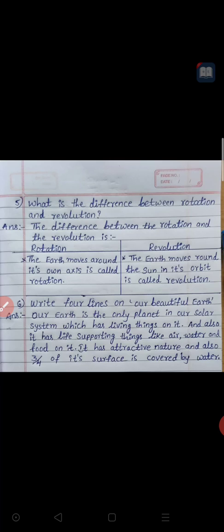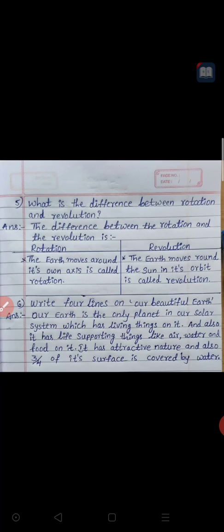Next, last question. Write 4 lines on our beautiful Earth. About our Earth, you need to write any 4 sentences. I have given one, so you can write your own sentences also for this question. I will explain what I have written here. Our Earth is the only planet in our solar system which has living things on it, and also it has life supporting things like air, water, and food on it.